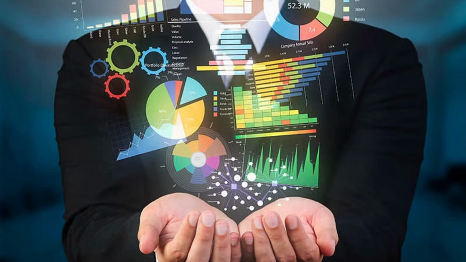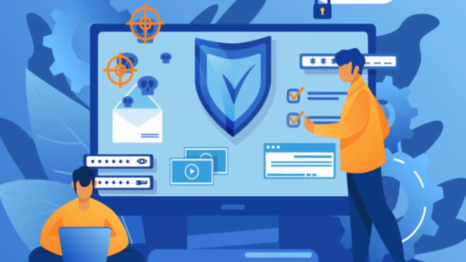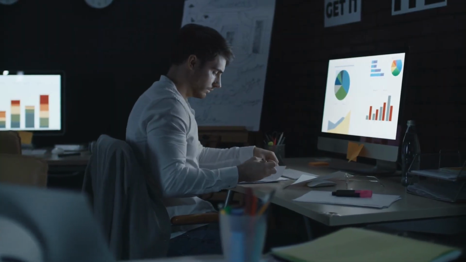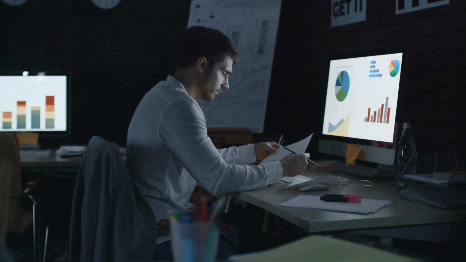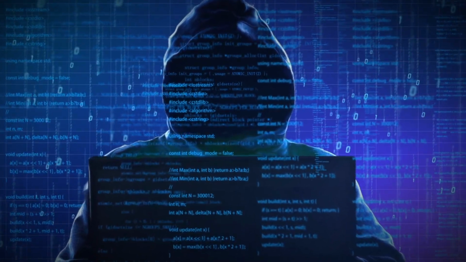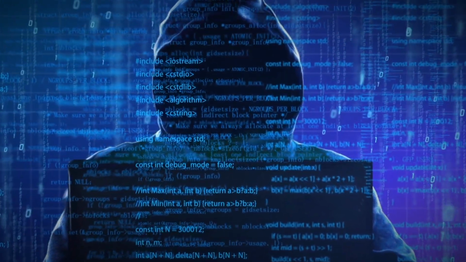AI systems frequently acquire massive amounts of personal data, and it is crucial that this data is collected and handled ethically and transparently. Individuals must be informed about the sorts of data collected, how it will be used, and who will have access to it. Furthermore, businesses must put in place suitable security measures to prevent personal data from unauthorized access or use.